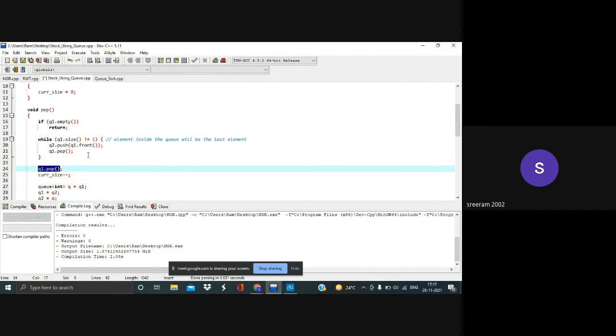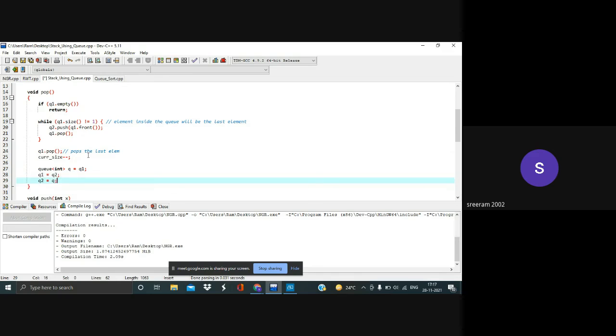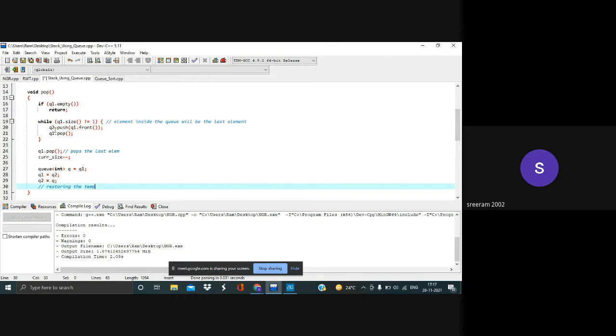So what this does is pop the last element. And finally, we'll just swap the contents of Q1 and Q2. That means we are actually restoring the original queue, because the temporary queue right here is Q2, as we have pushed all the elements into Q2. So this is basically it.